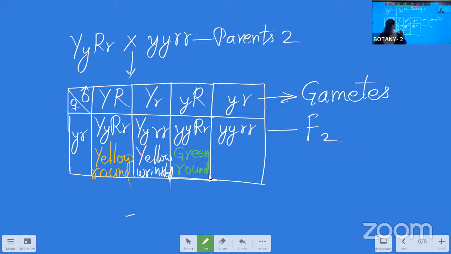Capital R is there now. So it's representing the dominant color. Okay. Dominant shape. That is a green round. And here it's the green wrinkled. Like that, we will get 4 different offsprings with the 4 different characters in them. There is a yellow round, yellow wrinkled, green round, green wrinkled.